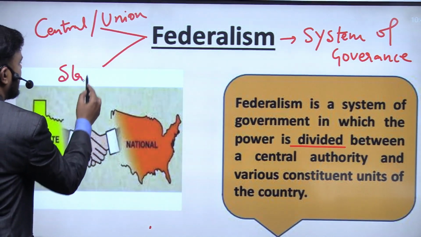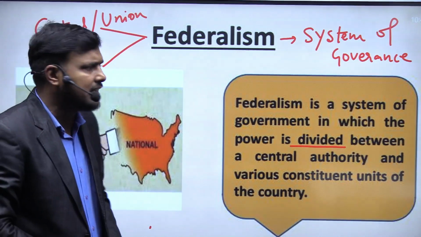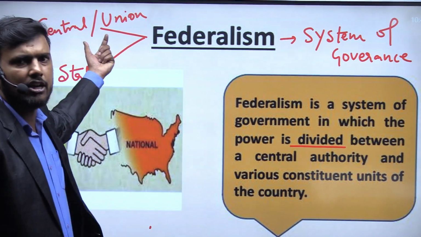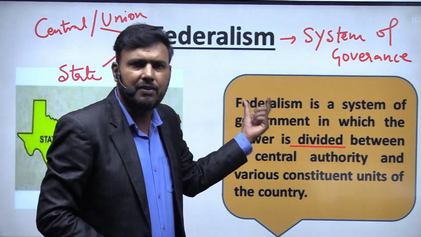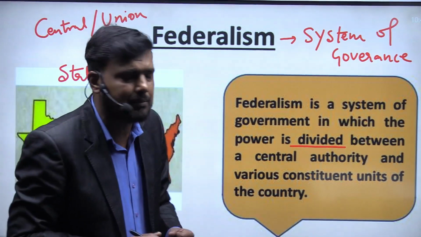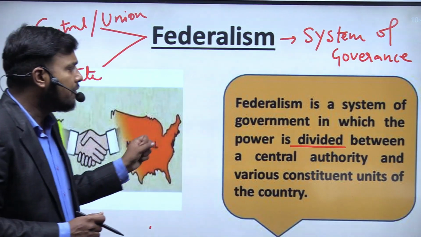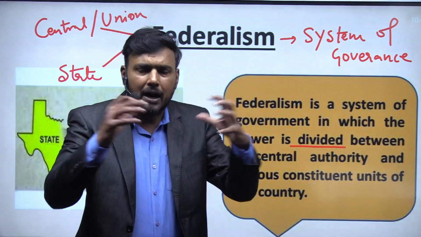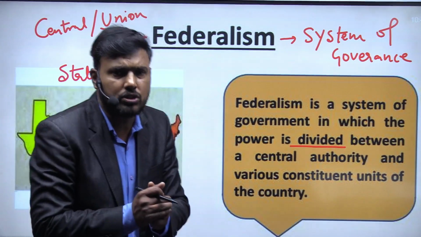If we take India as an example, we have a union government and state governments. So federalism is basically a system of governance where there is power sharing between the two units or two stakeholders.